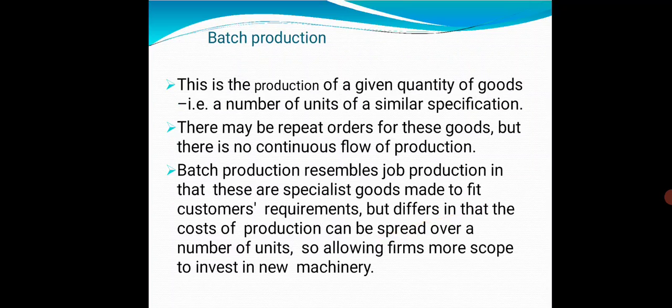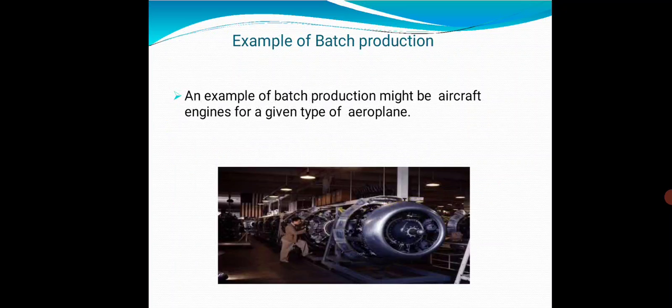Batch production resembles job production in that these are specialized goods made to fit customers' requirements, but different in that the cost of production can be spread over a number of units, so allowing firms more scope to invest in new machinery. An example of batch production might be aircraft engines for a given type of aerospace.